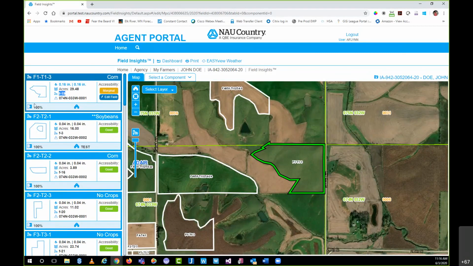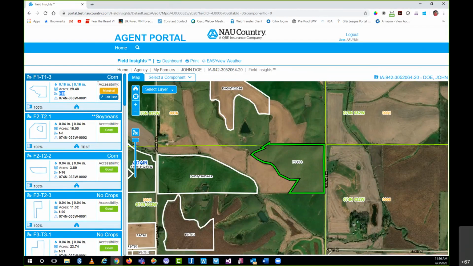So I just wanted to call these two out because they do cause a little bit of confusion, especially for insureds that are really in tune with their policy and check their scheduled insurances and know where the share percentages fall for the units, farm names for units, and so on. Sometimes they'll see this description and get a little concerned. Again, these two icons are just direct mirrors of what data is in Easy Mapping for the individual field. All right, pretty much killed that to death. So we'll go ahead and move forward.